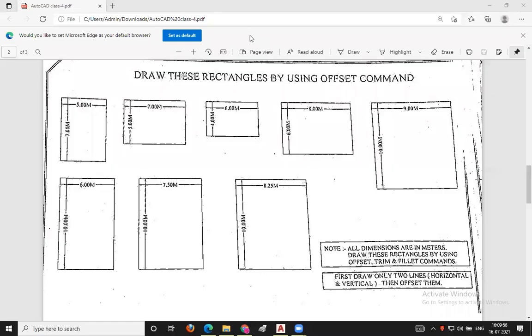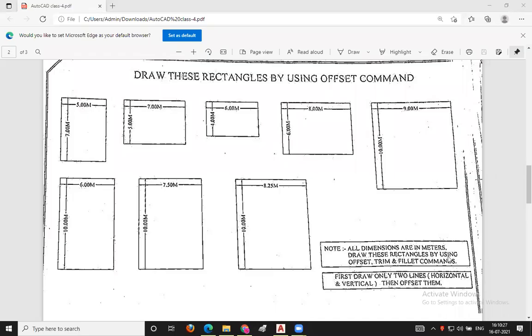Before starting, we have some notes here. All dimensions are in meters, so we should take all the dimensions in meters. The dimensions of the rectangle are given to us. The width of this rectangle is 5 meters and the depth of this rectangle is 7 meters. All the dimensions of these rectangles are in meters.